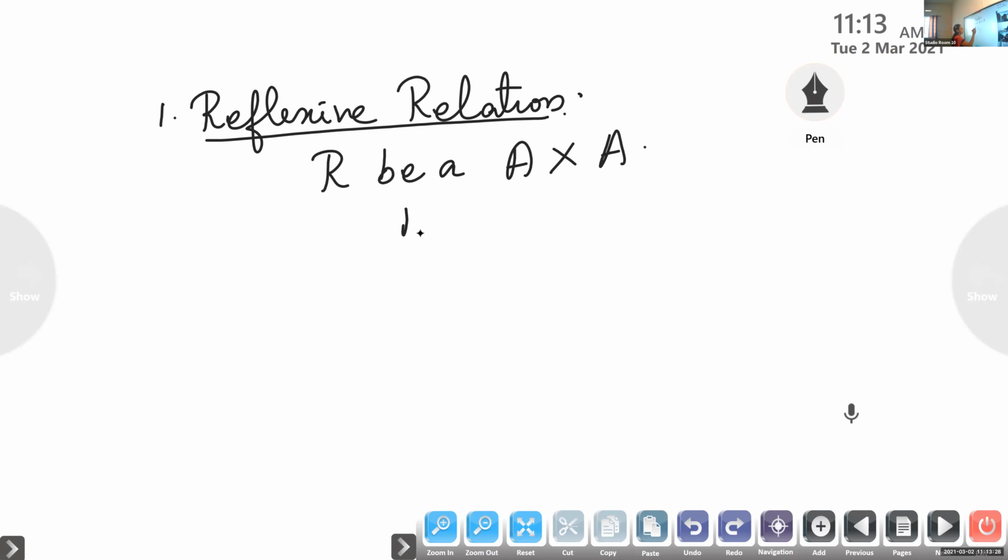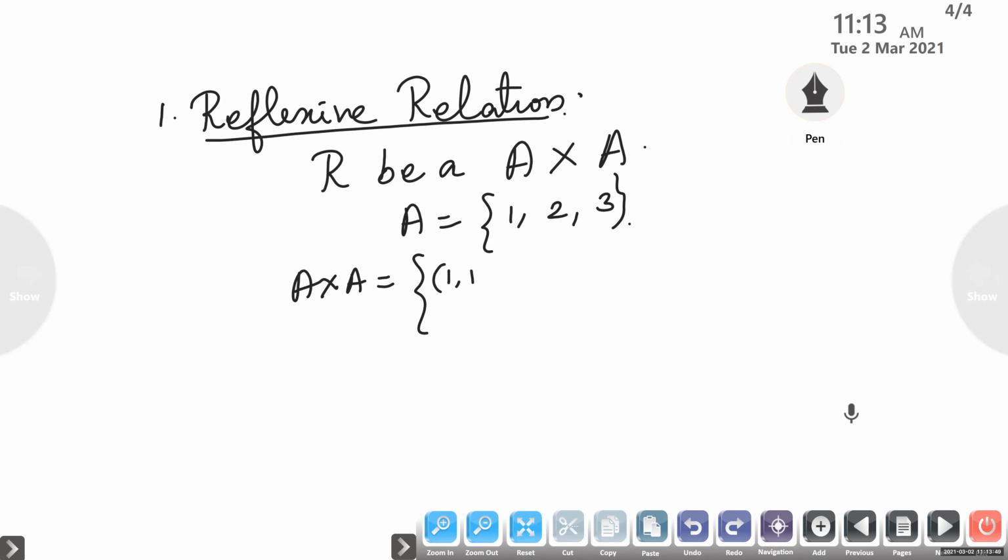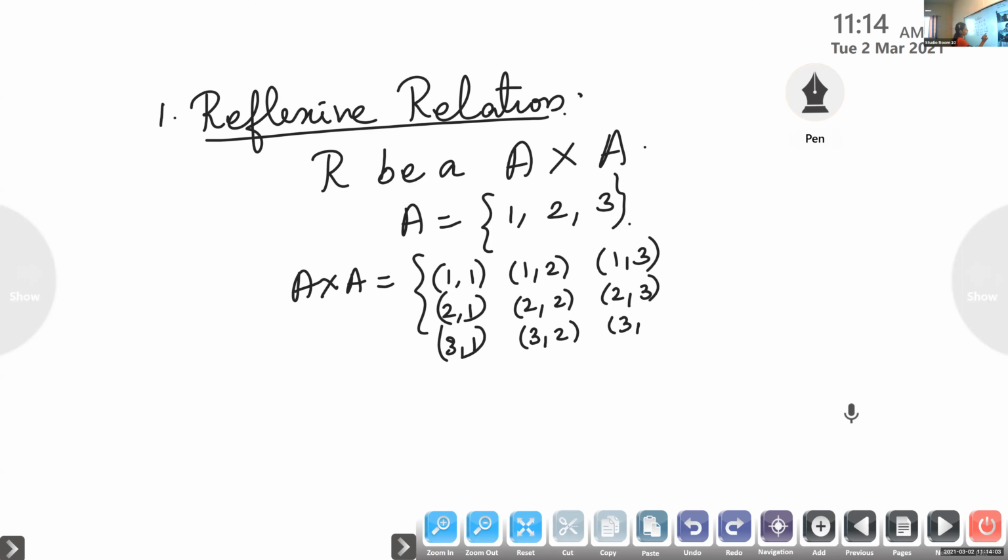For example, take one example here. Suppose A is {1, 2, 3}. What will be A cross A? A is the set {1, 2, 3}, so A cross A will be (1,1), (1,2), (1,3), (2,1), (2,2), (2,3), (3,1), (3,2), (3,3). Instead of taking another set B, here we are defining it as A itself. So R is a relation on A cross A.